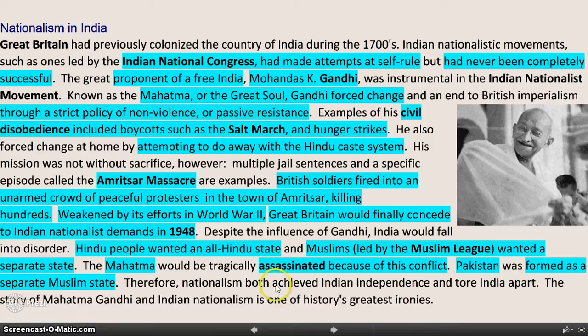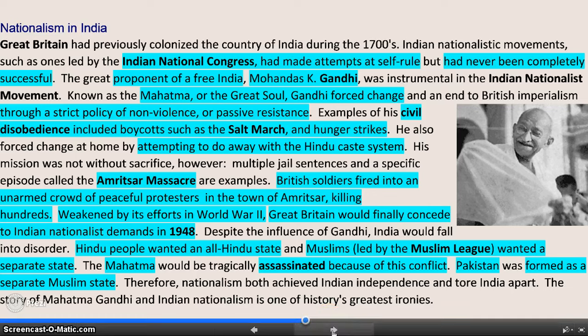During his many nonviolent protests, there was the Amritsar massacre, and many innocent women, children, and men were killed in a peaceful demonstration by the British soldiers because they fired into the crowd. Well, World War II comes to an end, and India becomes independent right around 1947, 1948.